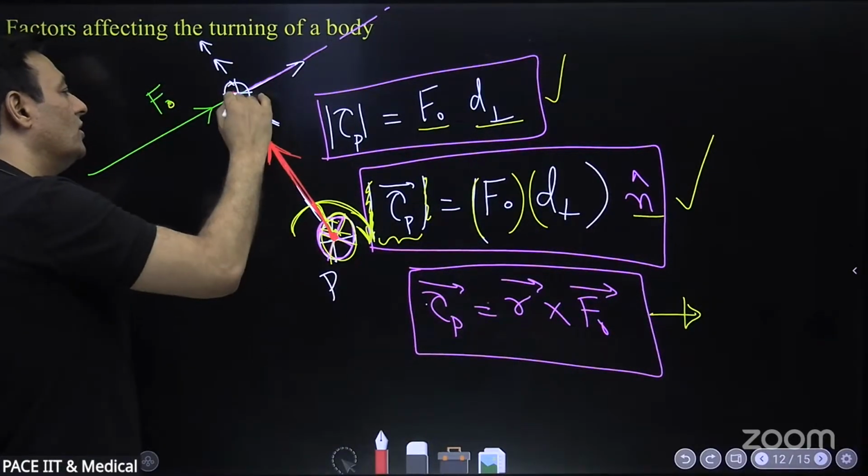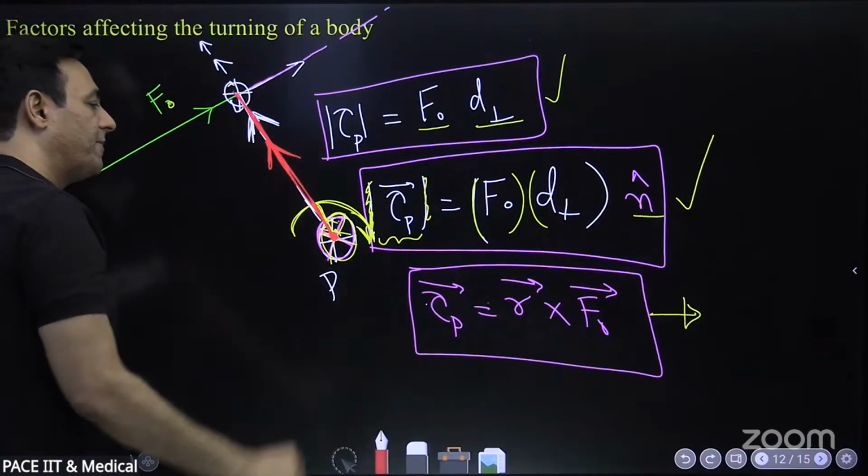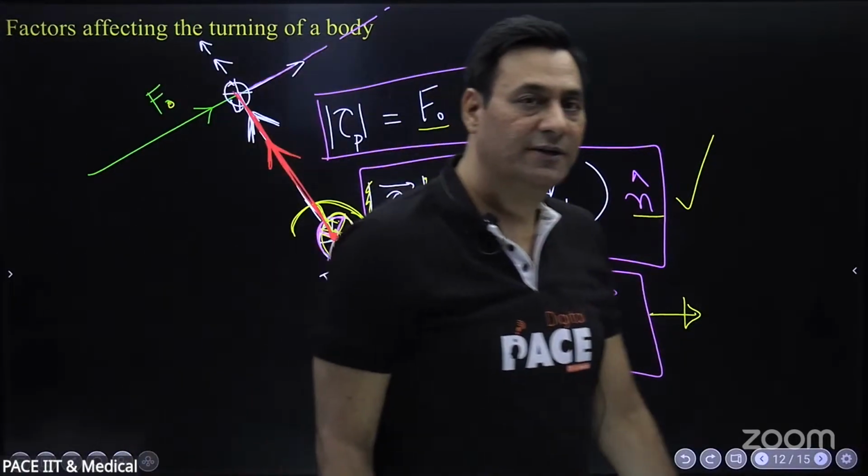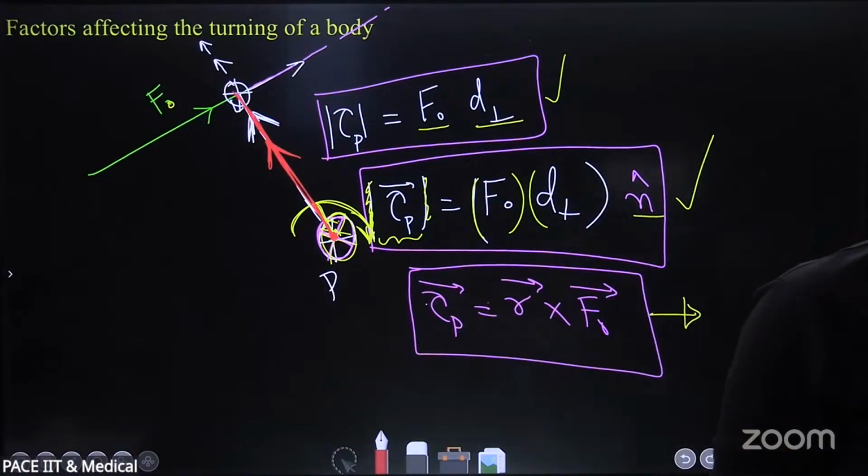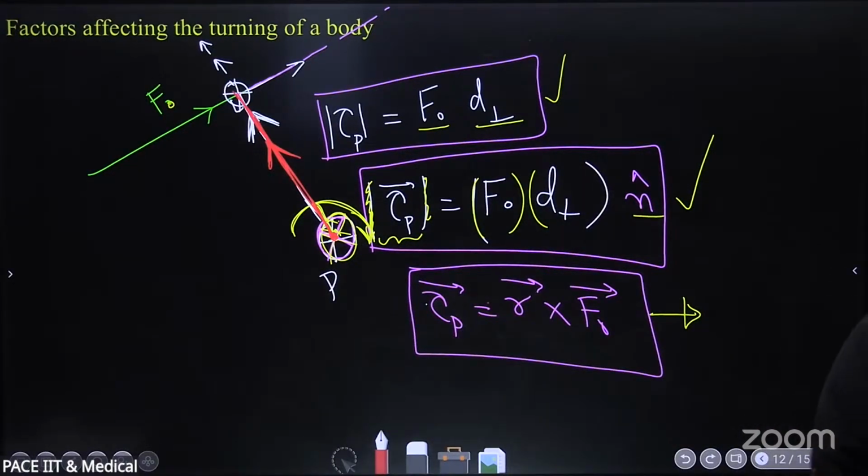Sir, I have a doubt. Sure. Sir, sin 180 minus theta तो minus sin theta होगा ना? Sin 180 minus theta is sin theta.